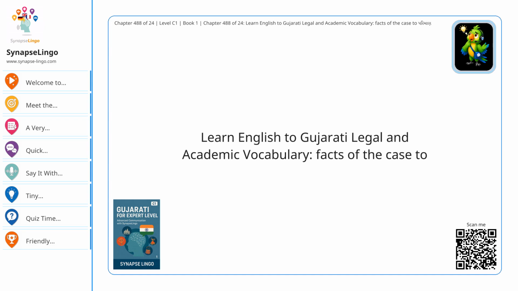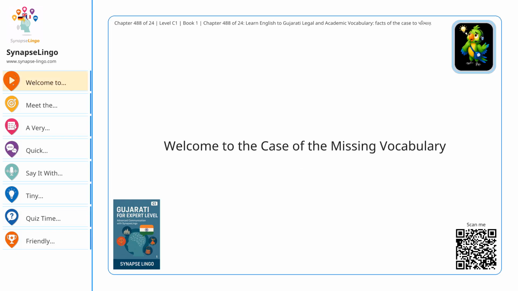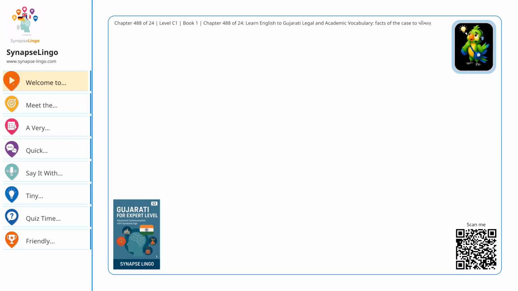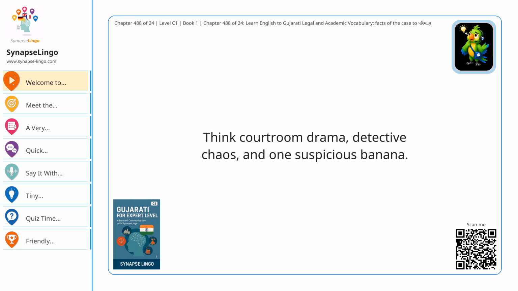Learn English to Gujarati legal and academic vocabulary. Facts of the case 2. પરિમાણ. Welcome to the case of the missing vocabulary. Hey, you are about to learn some serious English to Gujarati words in a not-so-serious way. Think courtroom drama, detective chaos, and one suspicious banana.